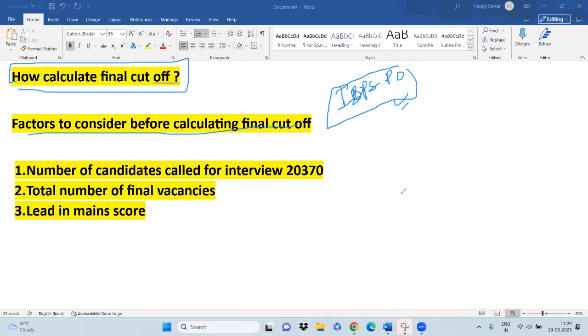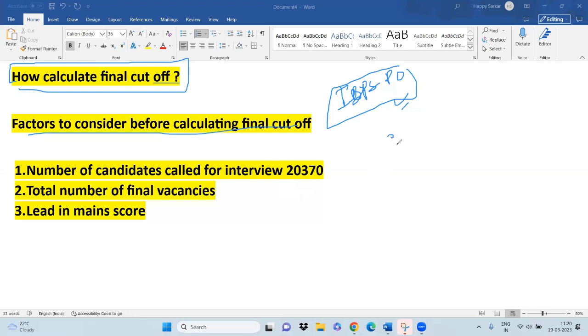Okay, and I can tell you that this is the single video you need to watch, and you don't need to watch any other video. I've analyzed almost all the factors, and I think I can tell you with some sort of certainty that the cutoff will be within the range I'm going to predict. So first, let's understand how to calculate the final cutoff.